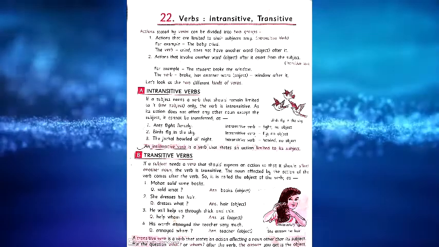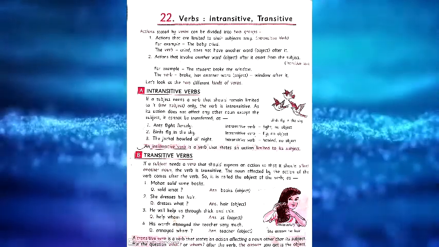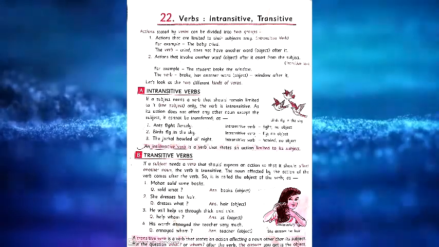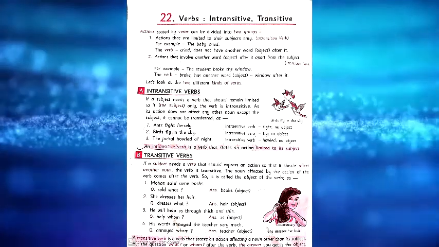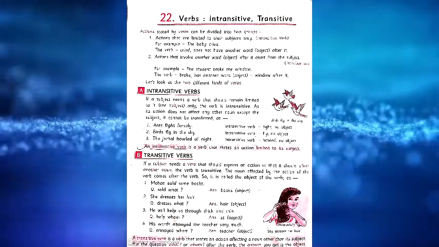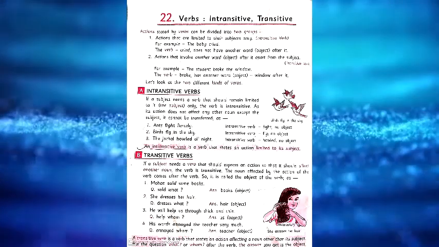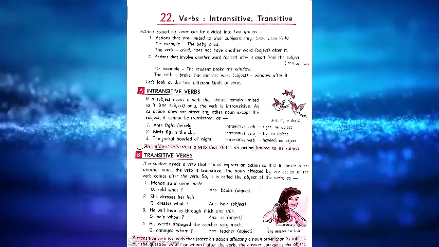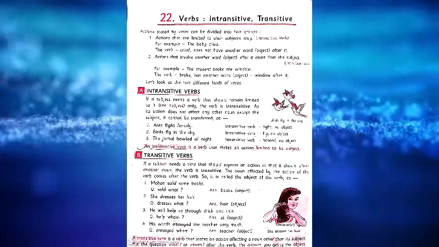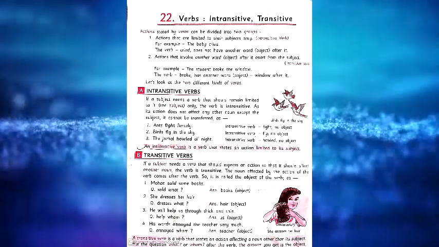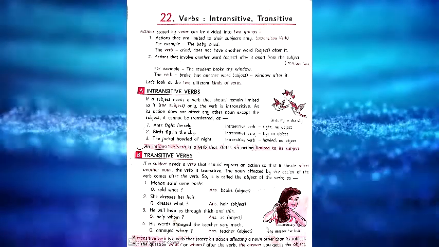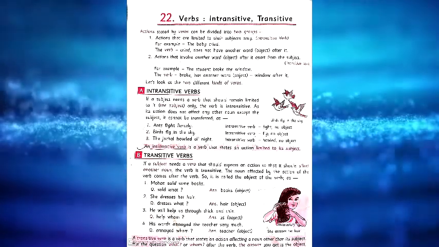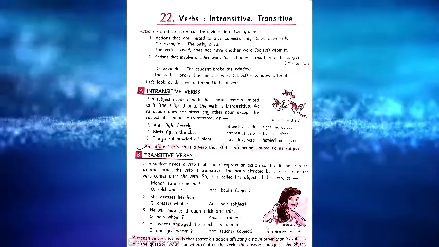And the next one, transitive verbs. Verbs can be divided into two groups, intransitive and transitive. Now we have learned intransitive verbs, and let's move to the transitive verbs. If a subject needs a verb that expresses an action so that it affects another noun, it is transitive. The noun affected by the action of the verb comes after the verb, so it is called the object of the verb.